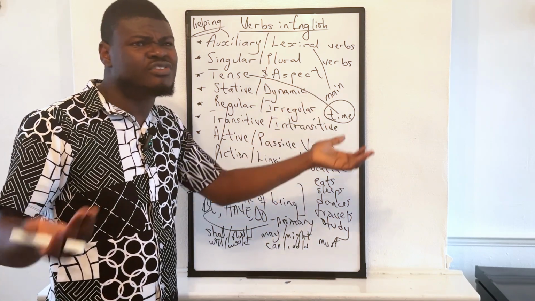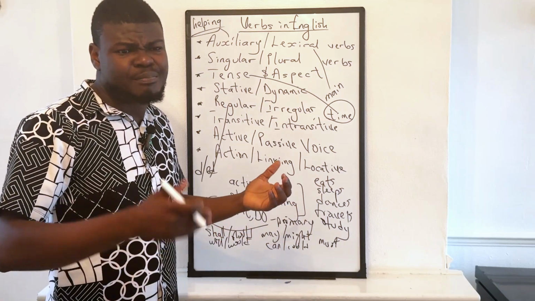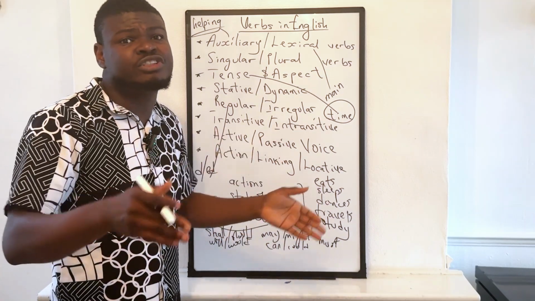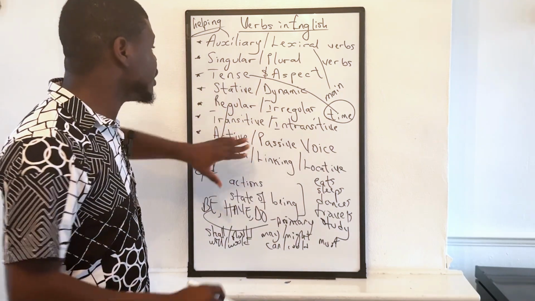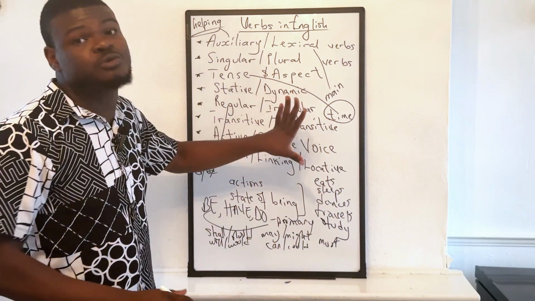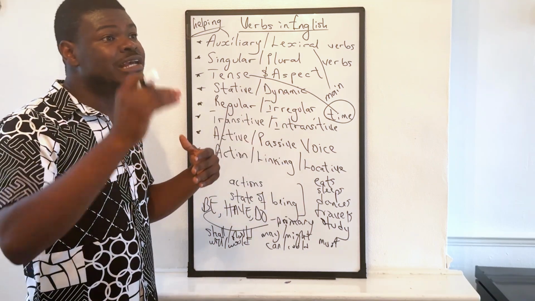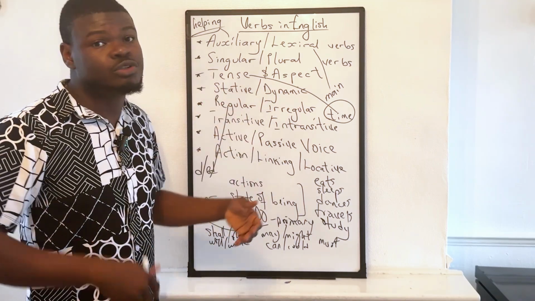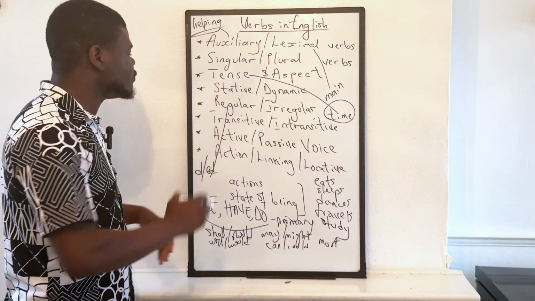The past tense of run is run, and the participle form is run again. Like put, for instance, does not even change. Put. It doesn't change at all. So that's the problem with irregular verbs. And so that's what irregular verbs are. They are verbs that have various ways in which they show their past or participle forms. Yeah? So that is regular and irregular verbs.